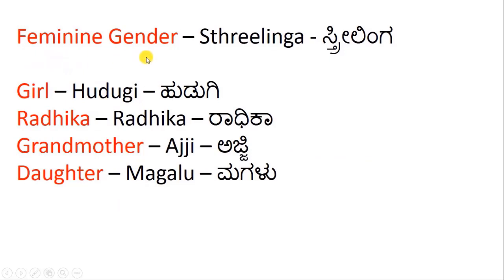Feminine gender is strilinga, and these are the examples: girl, hudugi; Radhika is the name of a girl; grandmother, ajji; daughter is magalu.